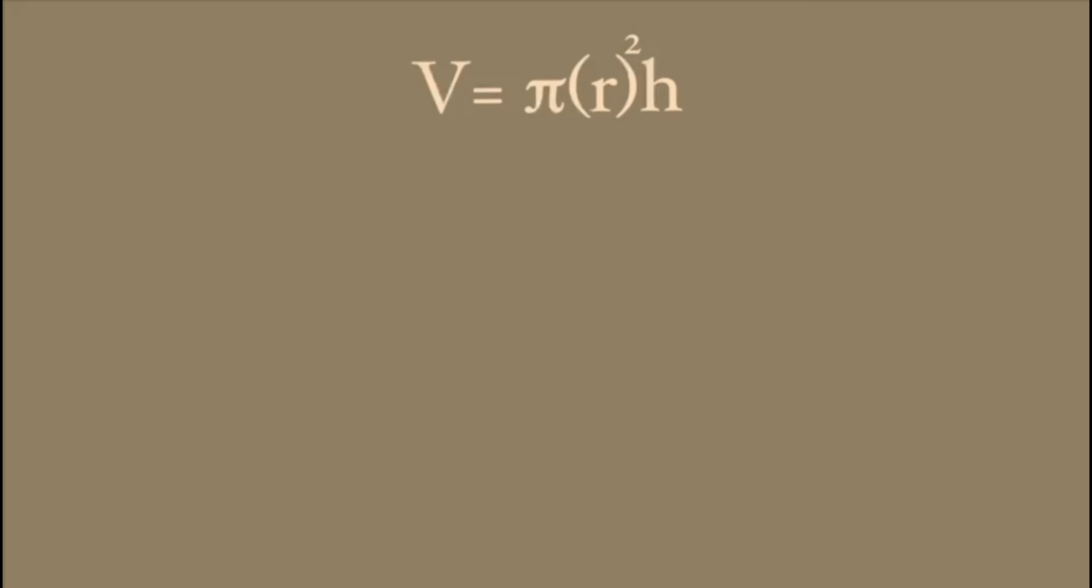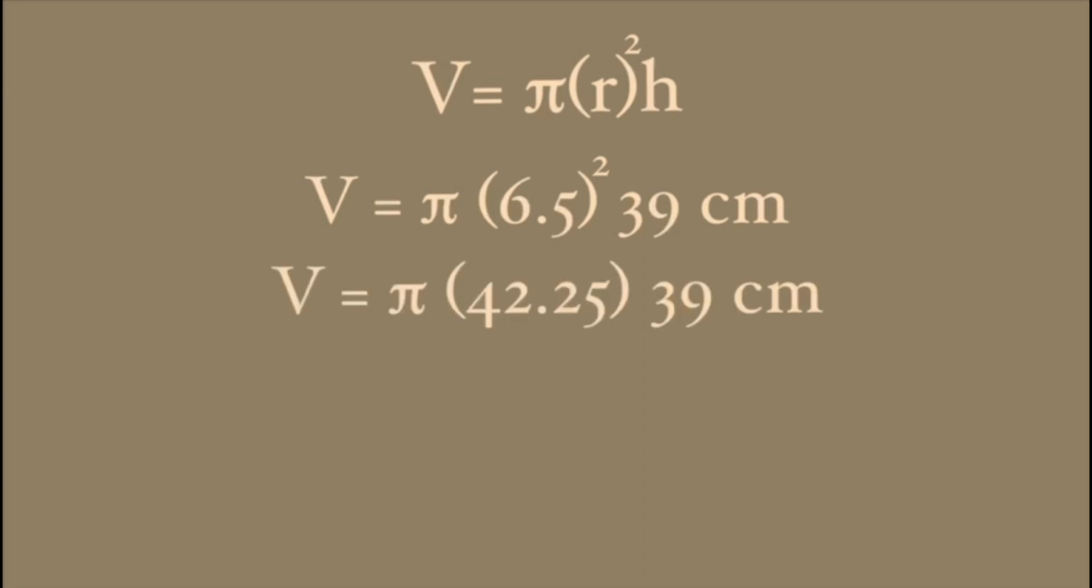Volume equals pi times radius squared times height. Then we have to put the radius, that is 6.5, and the height, that is 39 centimeters, into our formula. Now we have to multiply radius squared. That means 6.5 by 6.5.